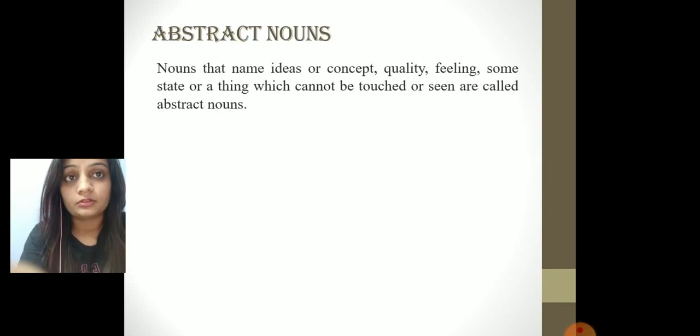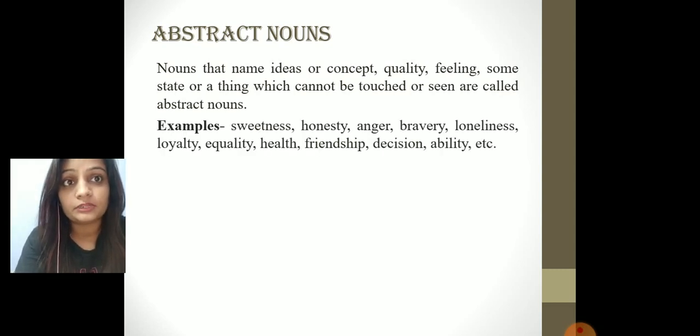Next comes your abstract noun. An abstract noun is the name of an idea or concept, quality, feeling, state or thing which cannot be touched or seen. It is intangible. For example, sweetness, honesty, anger, bravery. These are feelings which cannot be touched or seen. We can only feel these things.